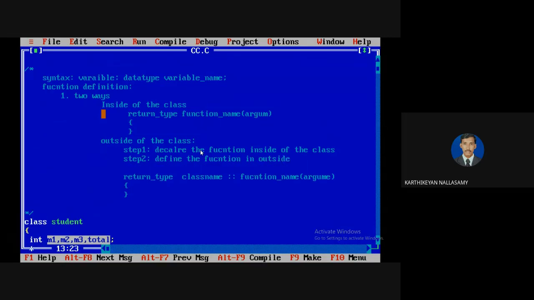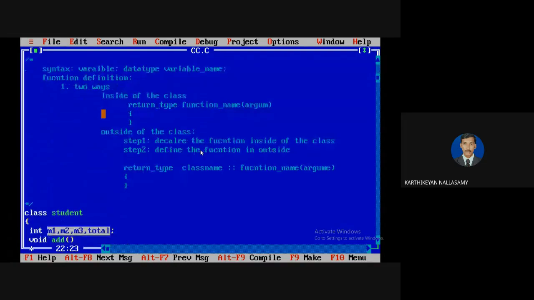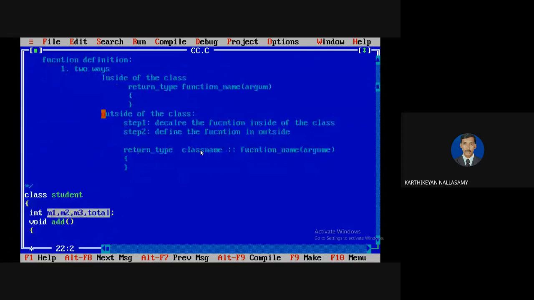So you know this is the syntax. Here I'm going to calculate the total by reading marks, and I don't want to return any value, so I can place the return type as void, and my function name is add. It is a user defined name. You are already aware of this in C; the concept of function is similar to C, so no need to make any changes.